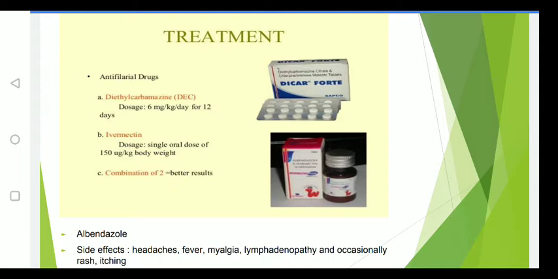We can give either a single drug or a combination of both, DEC and ivermectin.